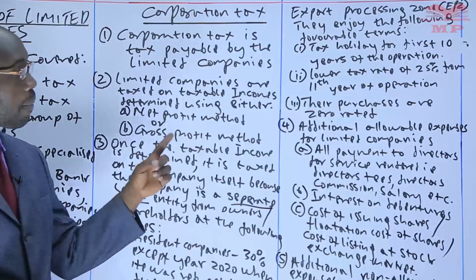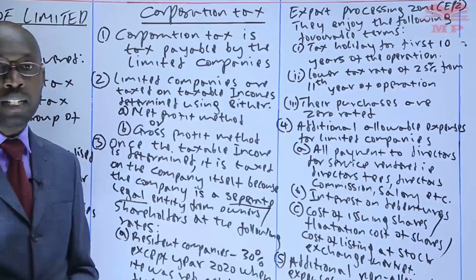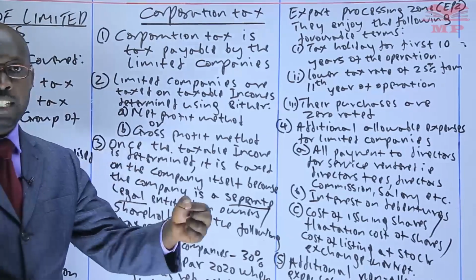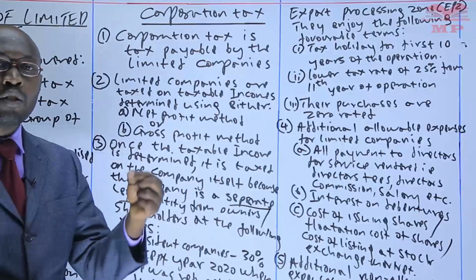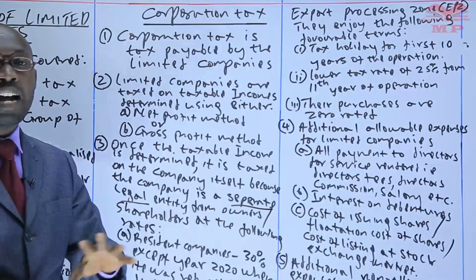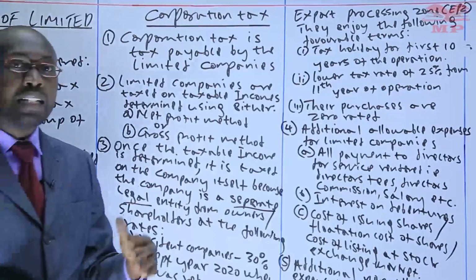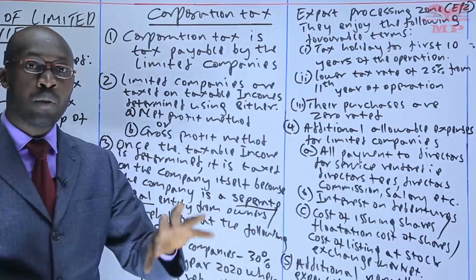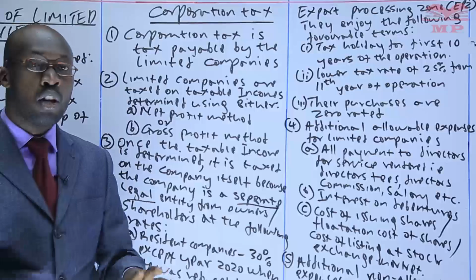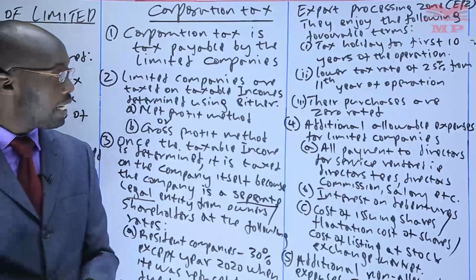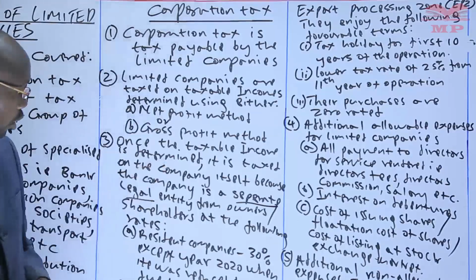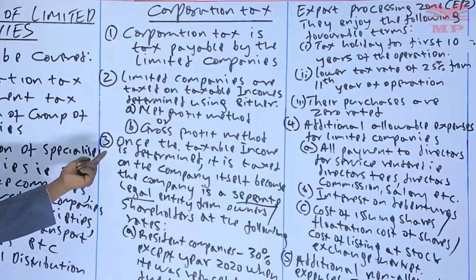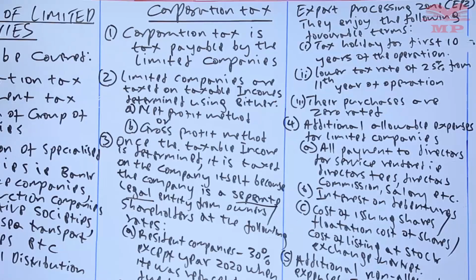And then their purchases are usually zero rated. This we are going to see when we do the VAT. We are going to learn that supplies to the export processing zone entities are usually zero rated. That will mean that even if something was chargeable VAT, don't charge it. Charge it at 0% when you supply to the export processing zone. So that means that they don't pay VAT generally. That was point number 3 that you need to know when you are determining the corporation tax.